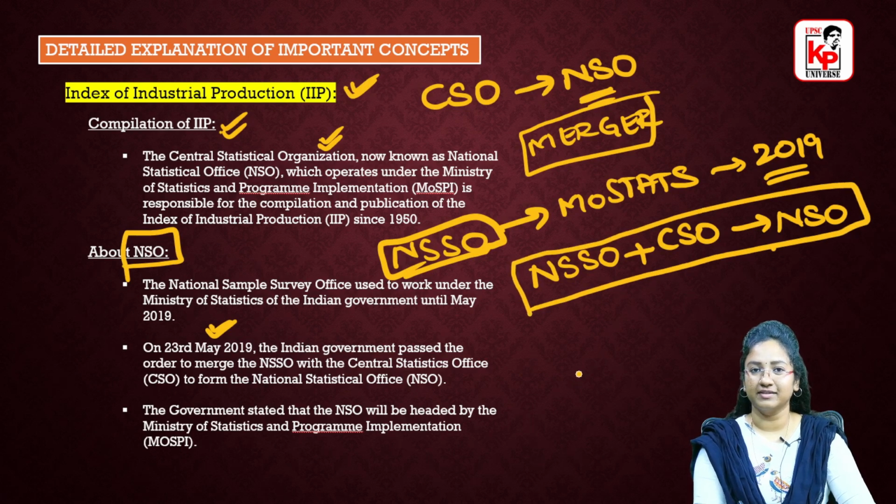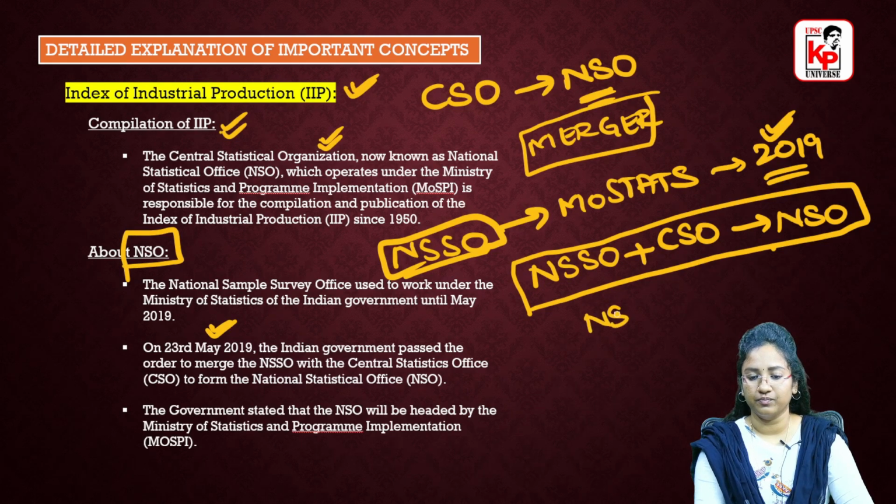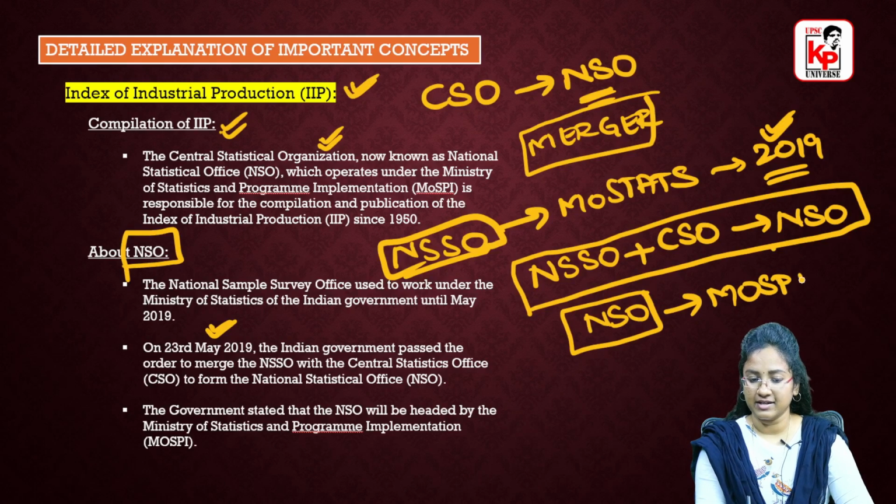Do remember this merger: National Sample Survey Office, NSSO, was merged with CSO, Central Statistics Office, and it has given rise to NSO, that is National Statistical Office. This merger happened in the year 2019. This is one important point that you have to remember from the examination point of view. And this NSO, the finally merged entity, comes under our Ministry of Statistics and Program Implementation, right? So do you remember this?